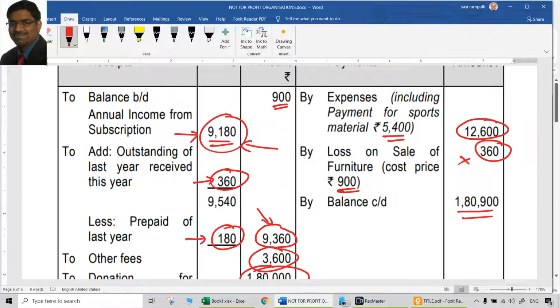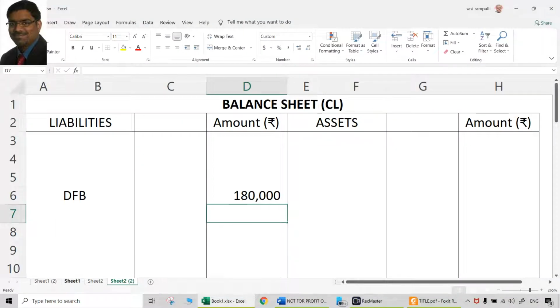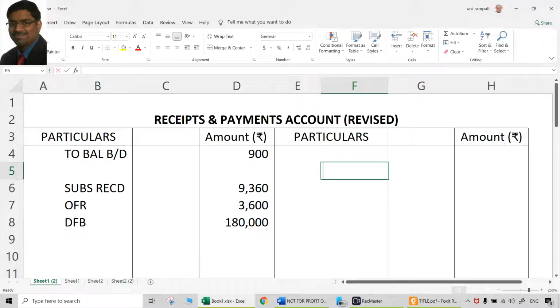Then we can show this 12,600 separately, because it doesn't make sense to show that it includes this and includes that. Simply, 12,600 includes 5,400, so what are the other things which are considered to be expenses? 7,200. So 7,200 expenses paid.